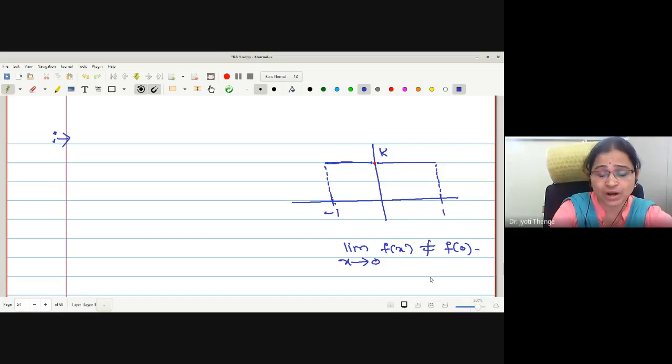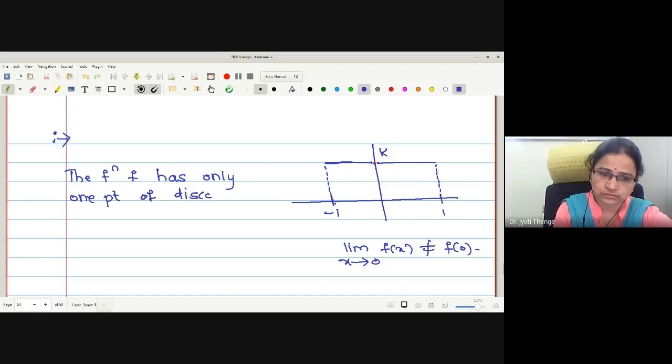Therefore, what should I write? Reasoning: the function f has only one point of discontinuity, at 0. Therefore, by the previous theorem, f is integrable.